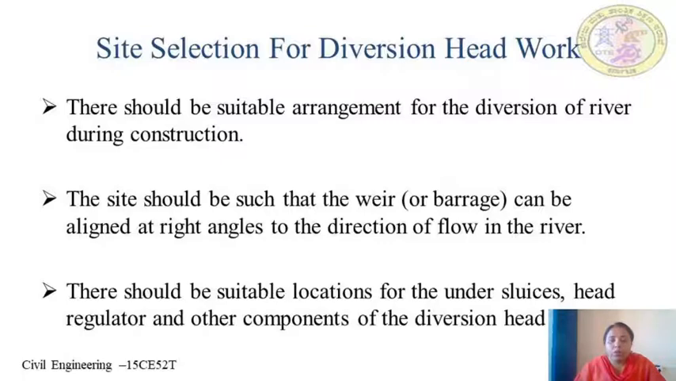And there should be suitable locations for the under sluices, head regulators, and other components of diversion headwork. The site should be suitable for the construction of under sluices. Head regulators mainly help in controlling the entry of water into the canal, and under sluices mainly help in silt control. So, to provide all such components, a suitable site should be present in that particular area.